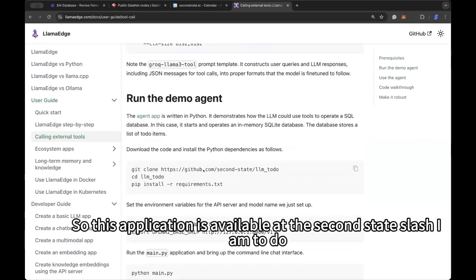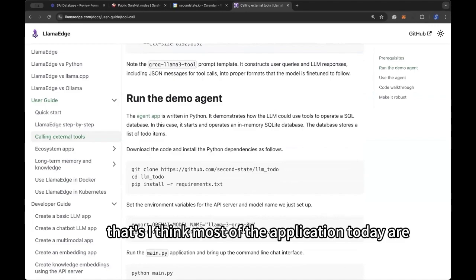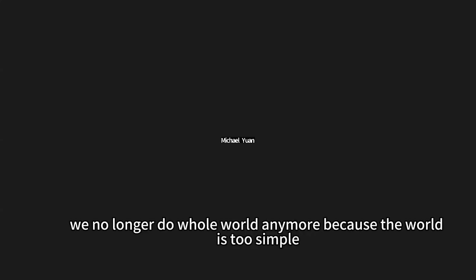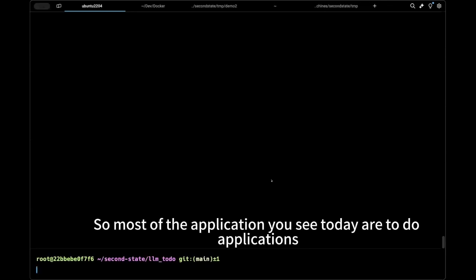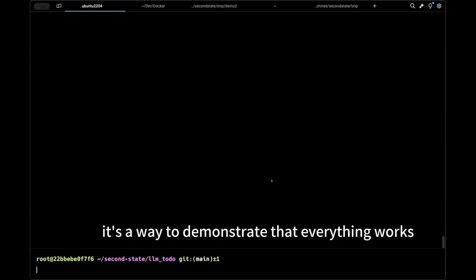This application is available at second state / LLM to do. It's a to-do list application. Interestingly, I think with most applications today, we no longer do Hello World anymore, because Hello World is too simple, right? So most of the applications you see today are to-do applications. It's a way to demonstrate that everything works, right?